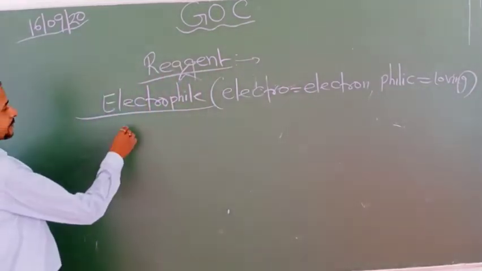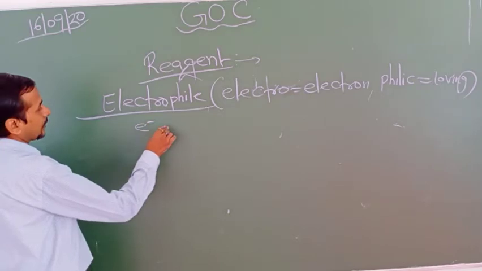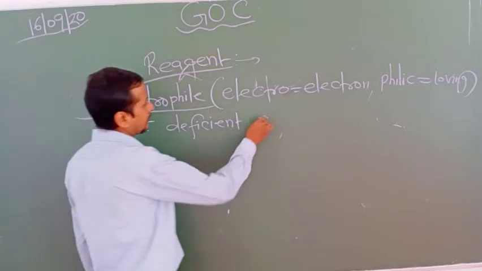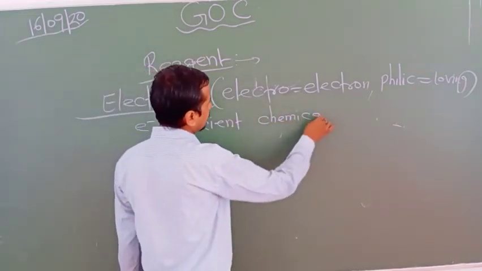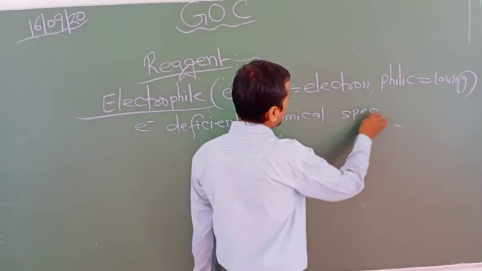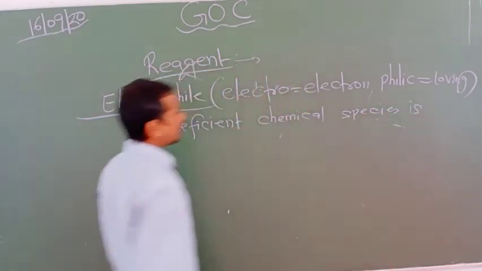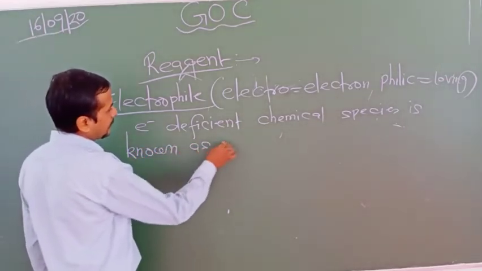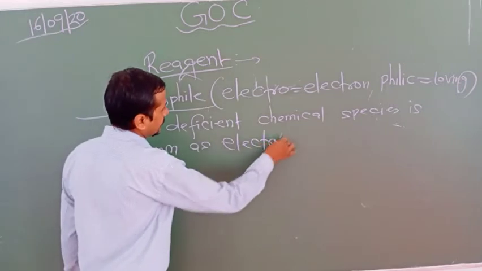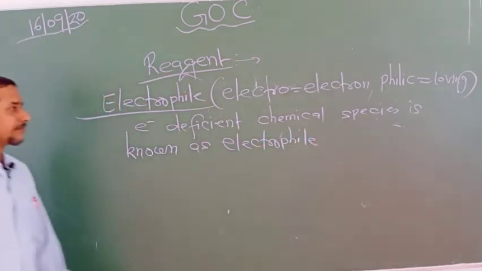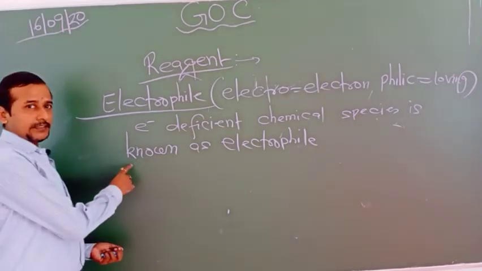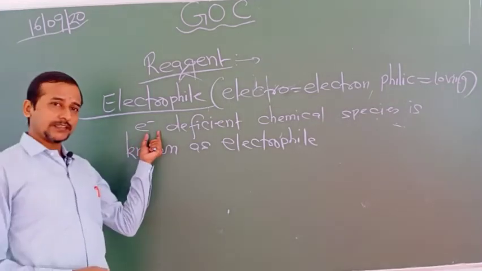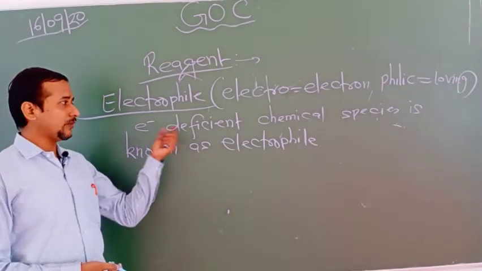So now we can define that an electron deficient chemical species is known as an electrophile. They are always in search of electrons. That's why they are also known as electron loving. They are deficient in electrons. That's why they behave as Lewis acid.